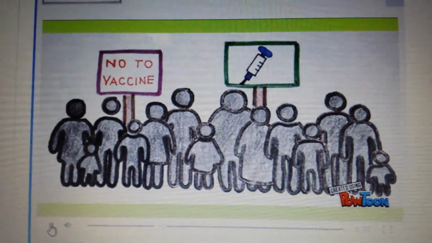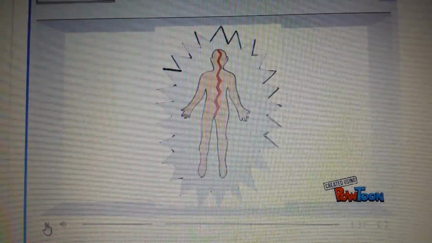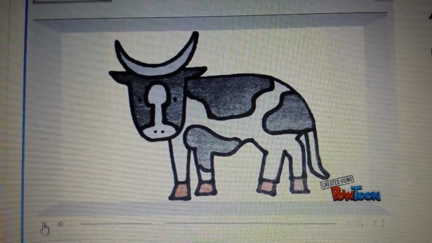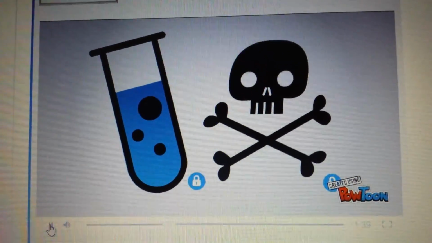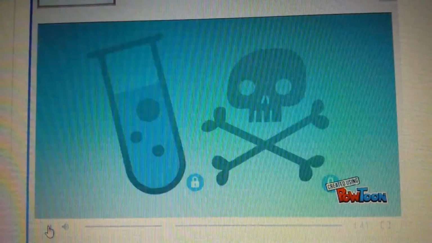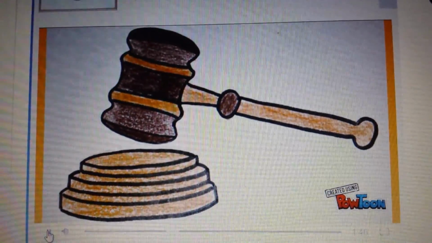Many social groups have protested against vaccines, starting from the immunization of smallpox. People believed that the use of cowpox would actually turn people into cows. Other people believe vaccines led to autism due to the toxins they contain. The studies show that there was no connection between autism and vaccines. In 2009, the U.S. Court of Federal Claims confirmed these studies.